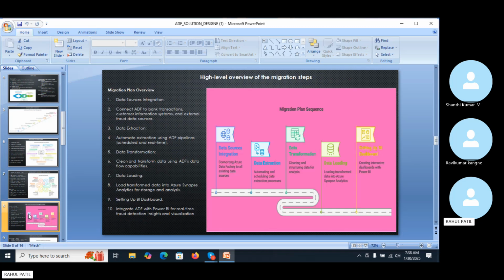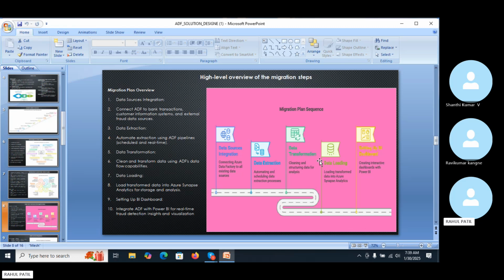High level overview of the migration steps. The goal of the migration plan is data source integration. Here is a pictorial representation. We have to integrate with the data sources, then perform data extraction, then data transformation, then data loading, and then set up the Power BI dashboards.